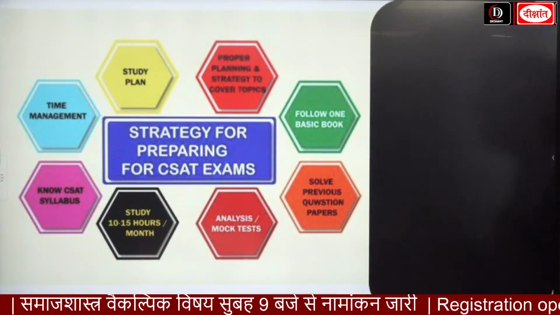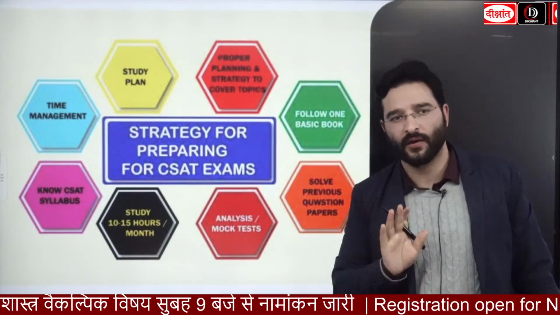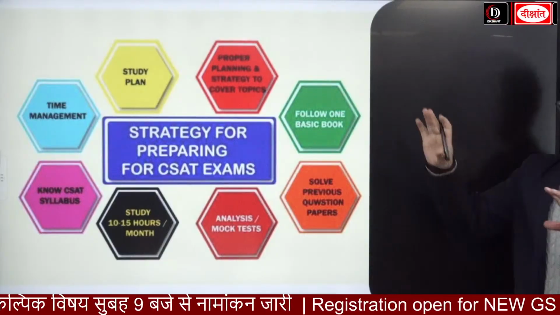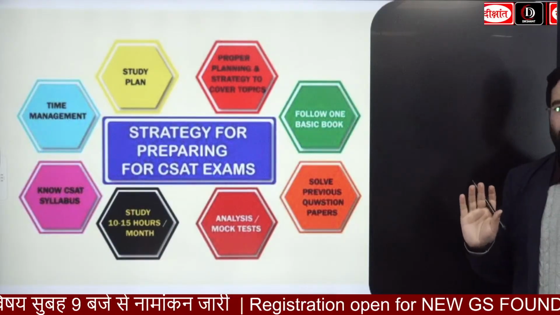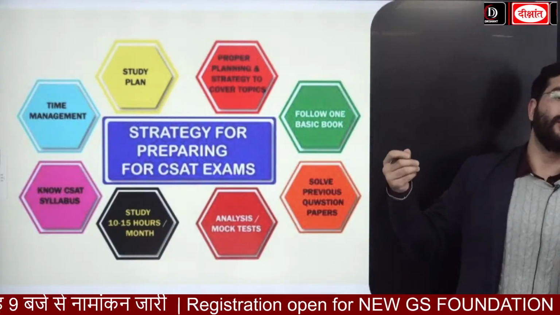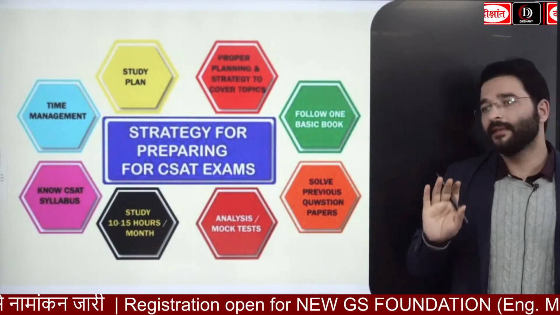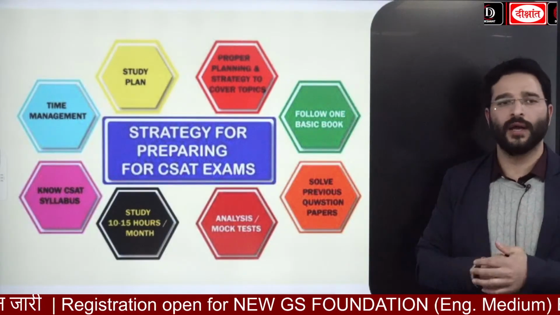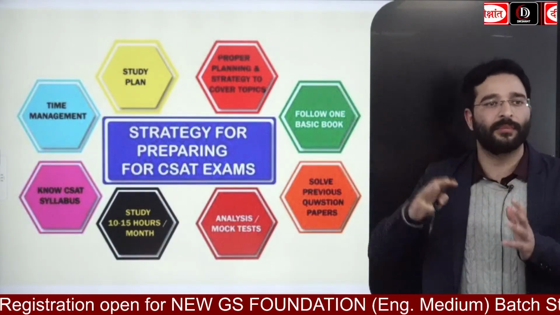अब आप कहेंगे, sir, what should be our strategy for this CSAT paper? To be very honest, सबसे पहले एक काम याद करिएगा, you can follow one book. एक बुक को आपको फॉलो करना ही पड़ेगा, चाहे वो अरिहंत हो, चाहे वो एस चांद की हो, चाहे वो पांडे जी की हो, या फॉर एग्जांपल अग्रवाल की बुक हो. Get a basic book and then what you should do, हर दिन या फिर मंथली 10 to 15 hours dedicate those 10 to 15 hours for the CSAT paper only.